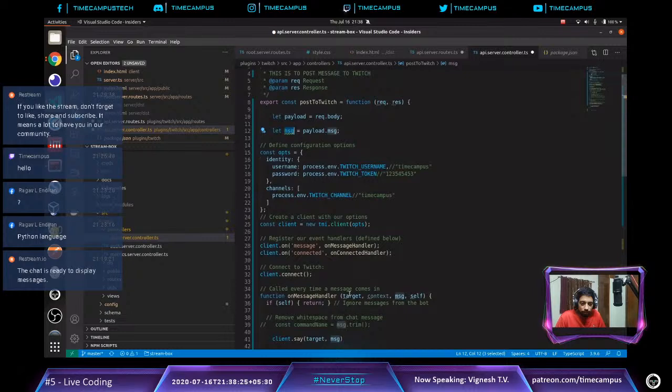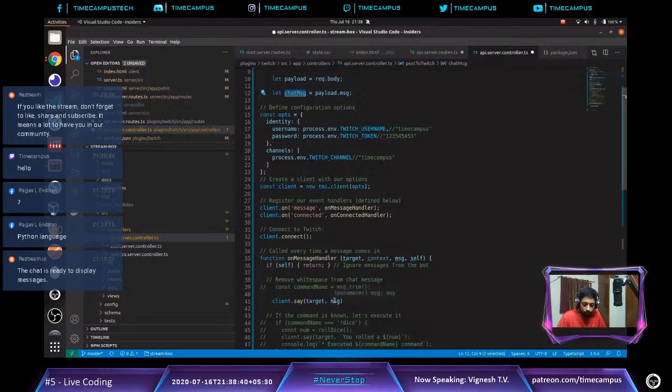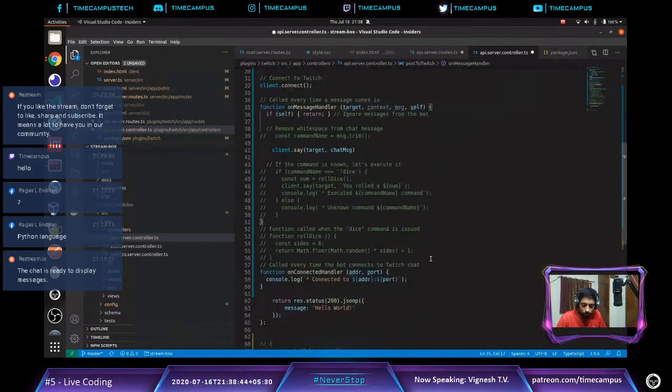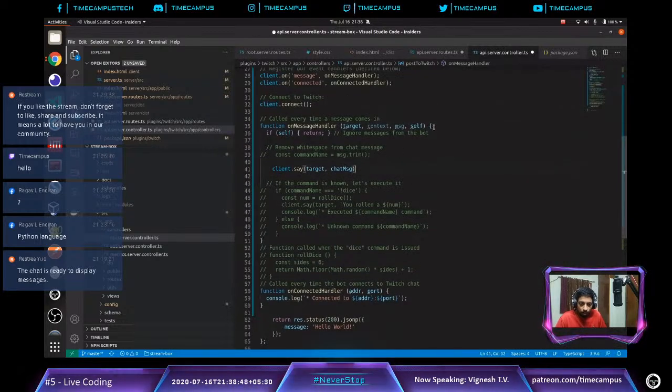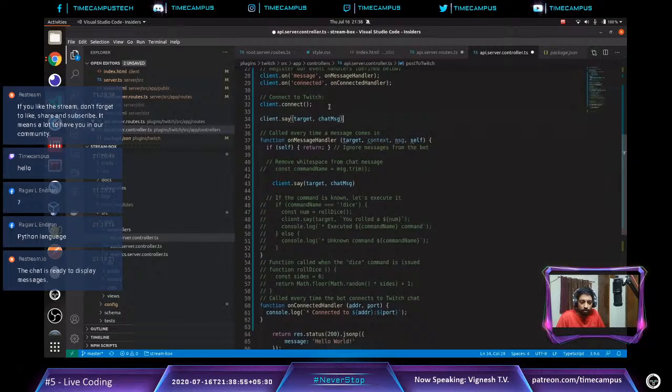Okay, if you notice, it's not working because it's named message here, and there is a message local variable here as well. So it is picking this message rather than this message. So let me rename this to chat message, and I want to put this message here. But what we want to do is not read the message, we want to just say a message.